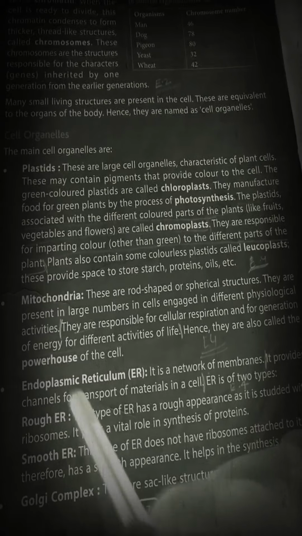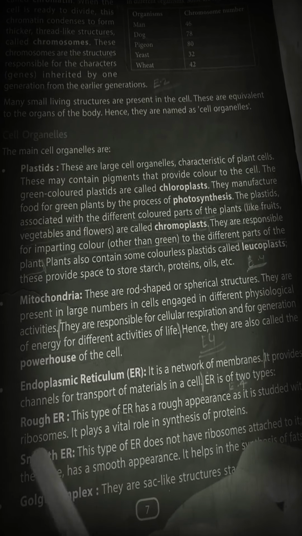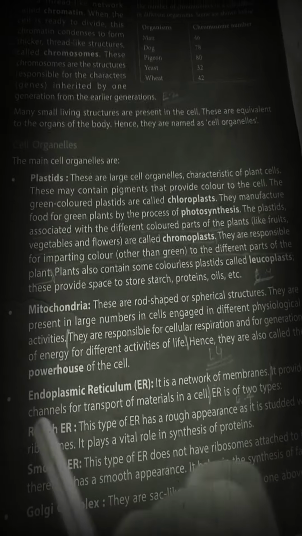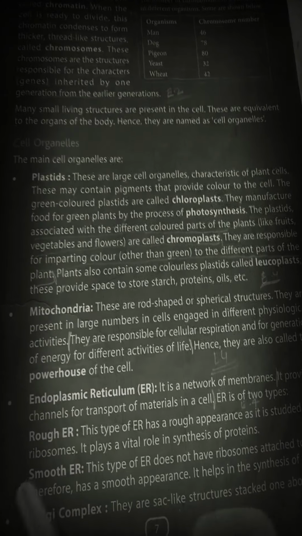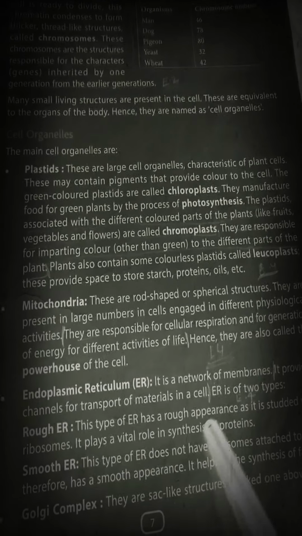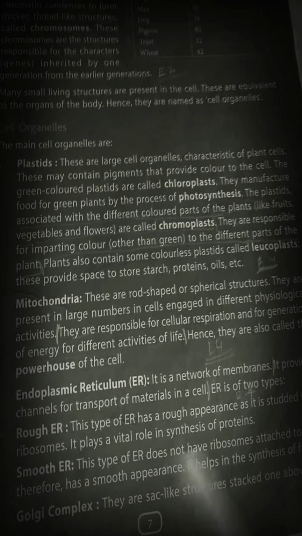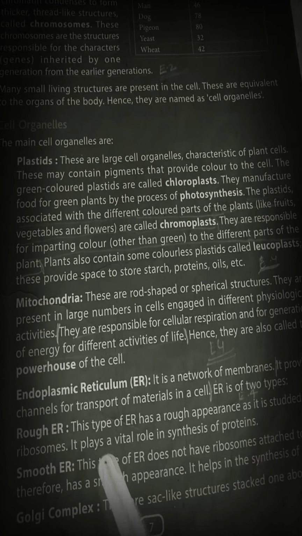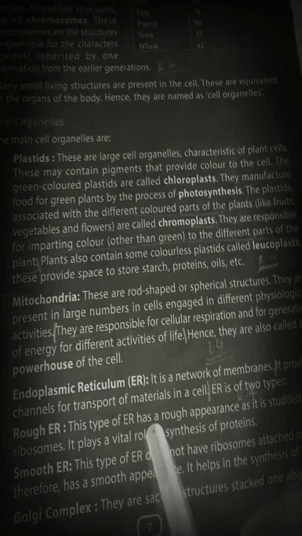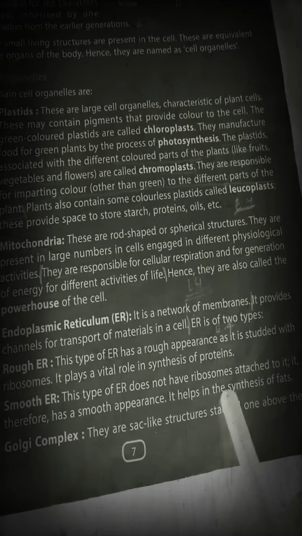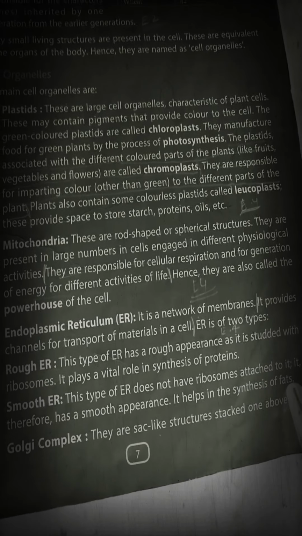First, the rough ER. Why is it rough? Because it is associated with ribosomes. What are ribosomes? They are granule-like structures associated with it. We will discuss more about them. Ribosomes play a vital role in the synthesis of protein, so the rough ER also plays a vital role in the synthesis of protein. Smooth ER is smooth because it is not attached to ribosomes. It plays an important role in the synthesis of lipids.